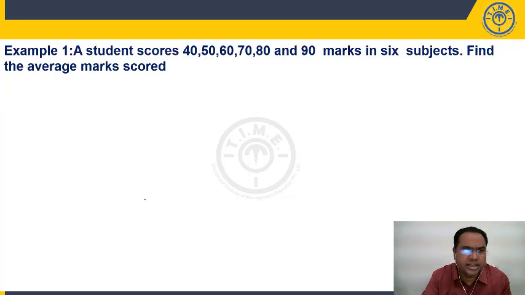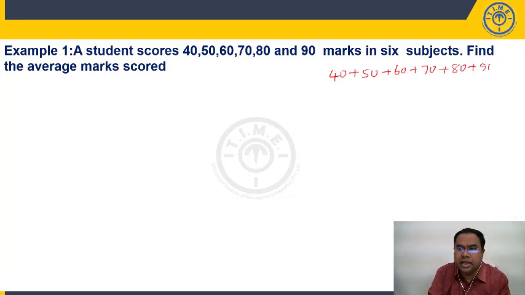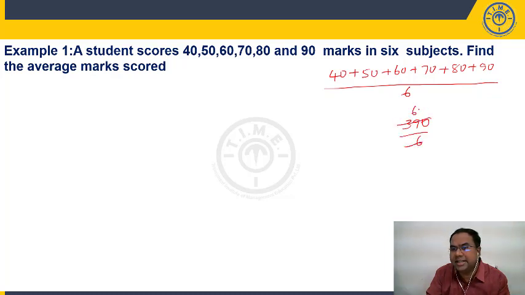Let us start our discussion using a simple example. A student scores 40, 50, 60, 70, 80, 90 marks in 6 subjects. Find the average marks scored. How will you find out the average marks, students? Sum of these numbers, 40 plus 50 plus 60 plus 70 plus 80 plus 90, divided by 1, 2, 3, 4, 5, 6 numbers. So, how much is this? 150, 220, 300, 390 upon 6. 6 sixes are 36, 36, 5 is 30.